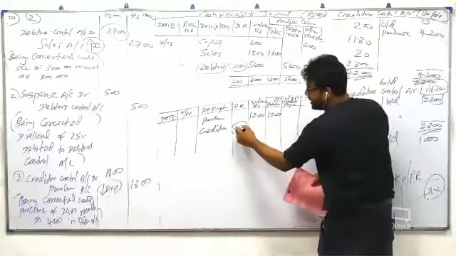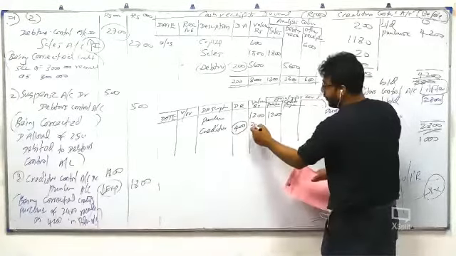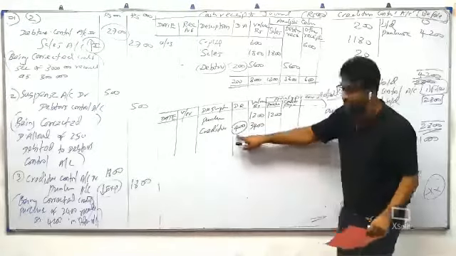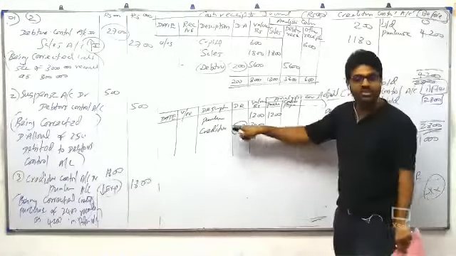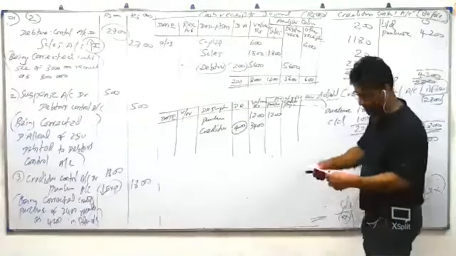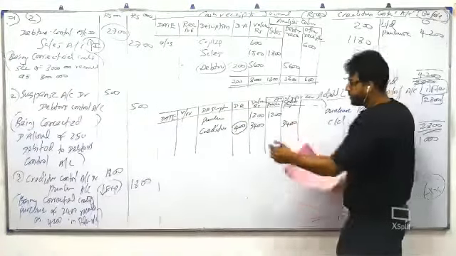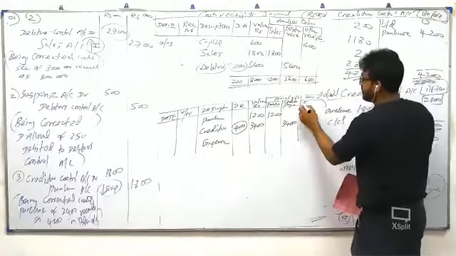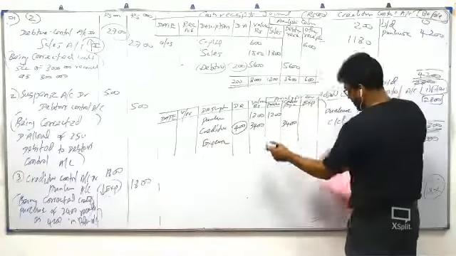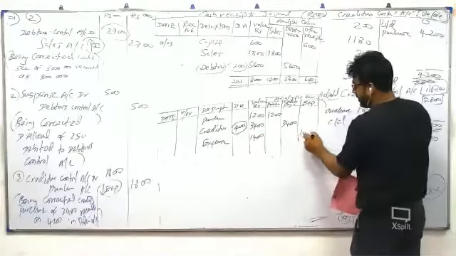Some students will only write payment to creditors 3,400 because discount received is given below. They won't connect that. They'll just write 3,400. This they forget, and lose marks. Right? Expenses paid. You have a column for expenses. What's expenses paid? 1,004. I think we are done.